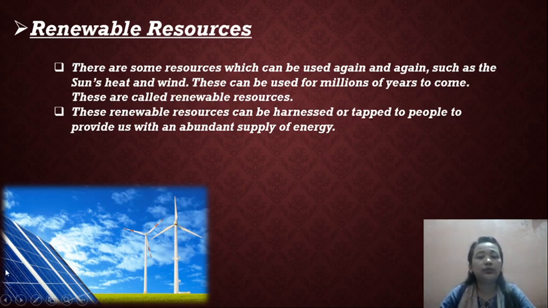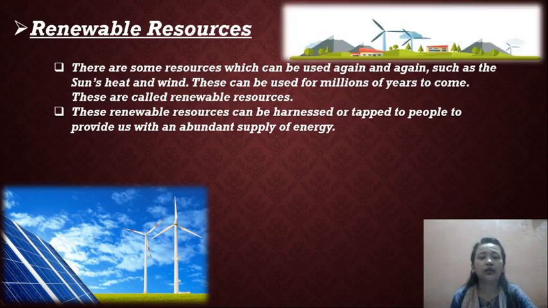So whatever people have made by collecting the natural resources, they have made it to supply an abundance of energy. As you can see in the image of the windmill, through this they will produce energy.